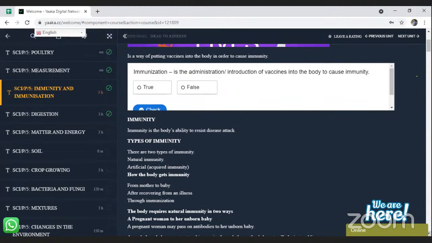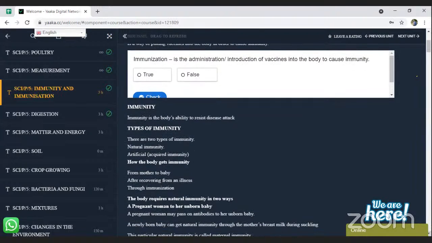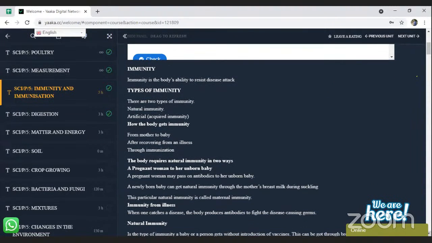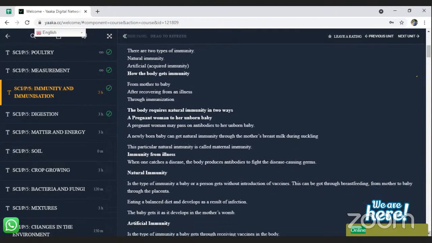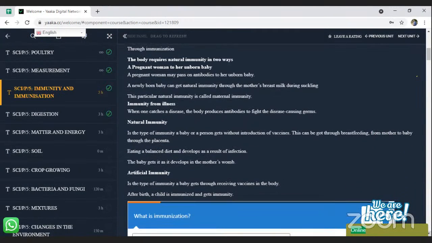And also, if they say, how can a baby acquire natural immunity? A young child. I think it is here. The baby can acquire natural immunity in three ways. One, through breastfeeding.